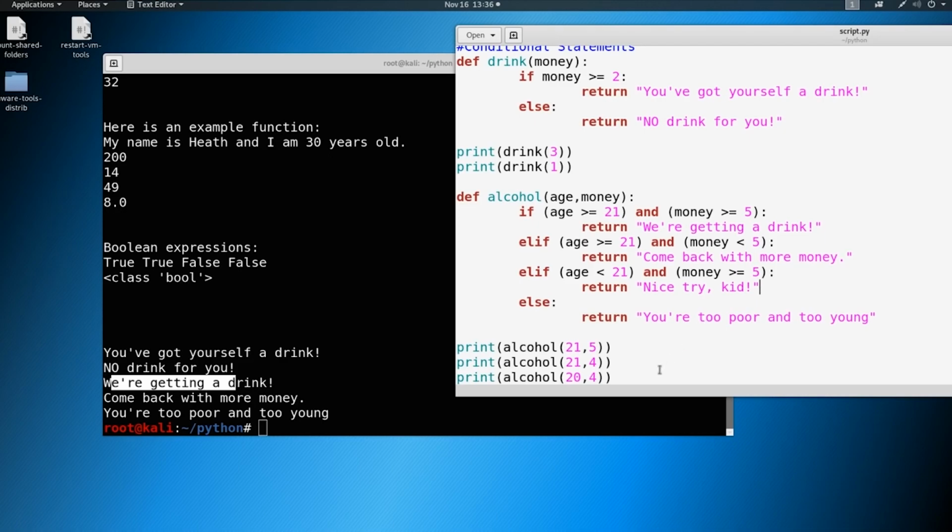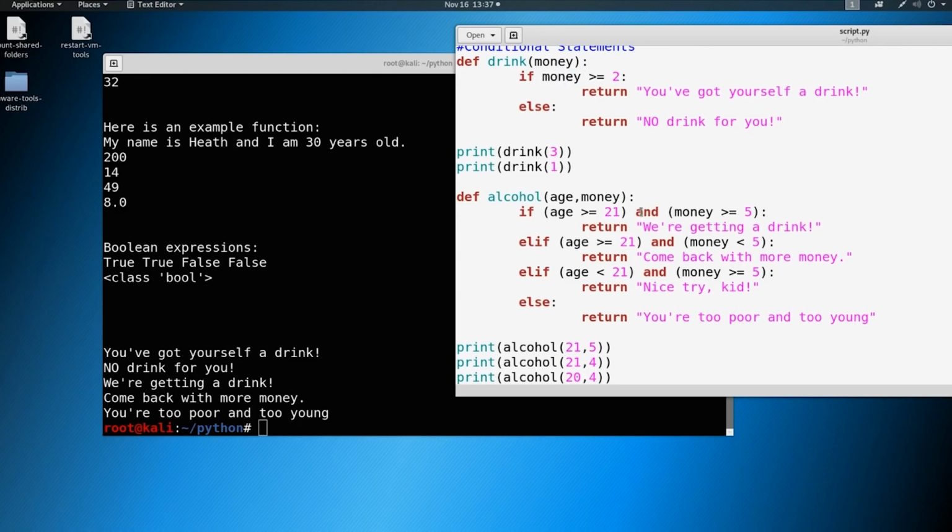So this is it for conditional statements. Hopefully this makes sense. Again, our conditions are based on certain items, right? So money here, for an example. If we have the money, we're getting a drink. If we don't have the money, we're not getting a drink. And then we can build upon that.